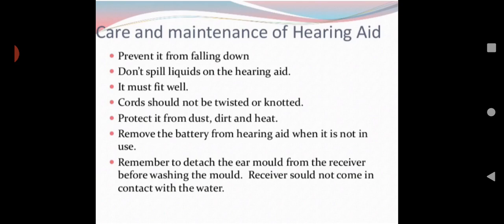Remove the battery from the hearing aid when it is not in use. Otherwise, the battery life will slow down. Then remember to detach the ear mold from the receiver before washing the mold. The receiver should not come in contact with water. So when you are cleaning, the receiver should not come in contact with the water.